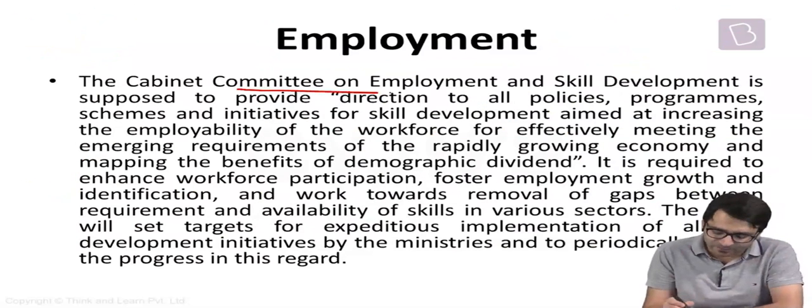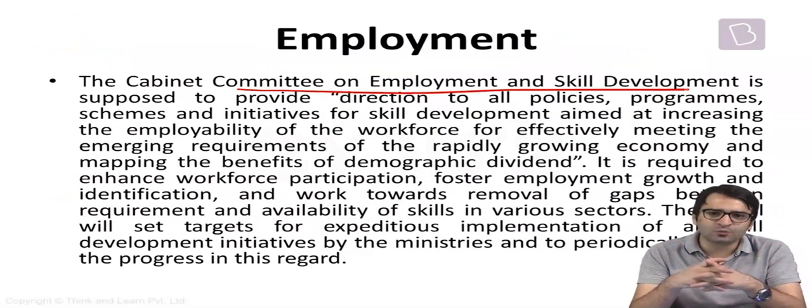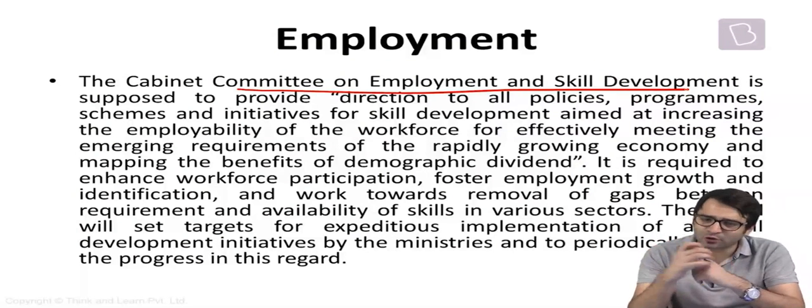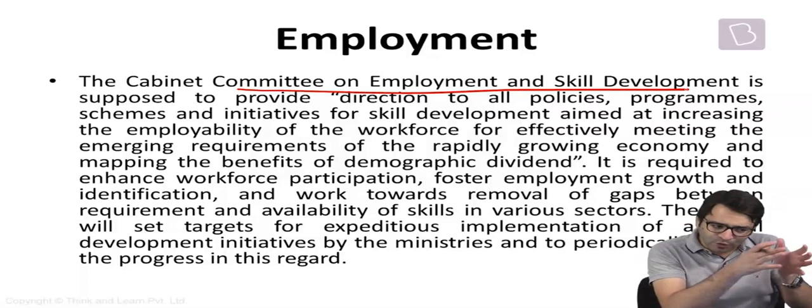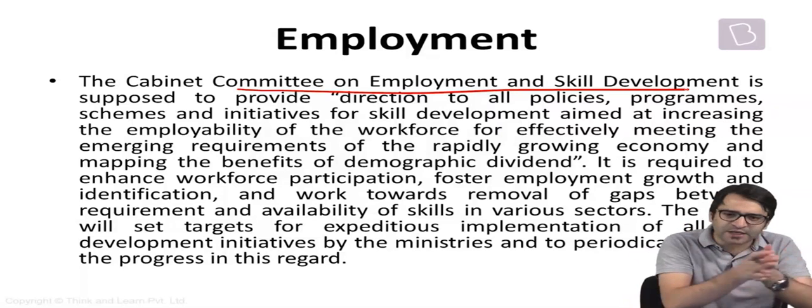Now there is another Cabinet Committee on Employment and Skill Development. We are talking today about demographic dividend. And what is this demographic dividend? The majority of our population is below the age of 25. A bulk of our population is young. A bulk of our population is below the age of 40. And if these are the people who are below the age of 25, tomorrow these are the individuals who are going to enter into the job market. Tomorrow these are the individuals who are going to create jobs as well.